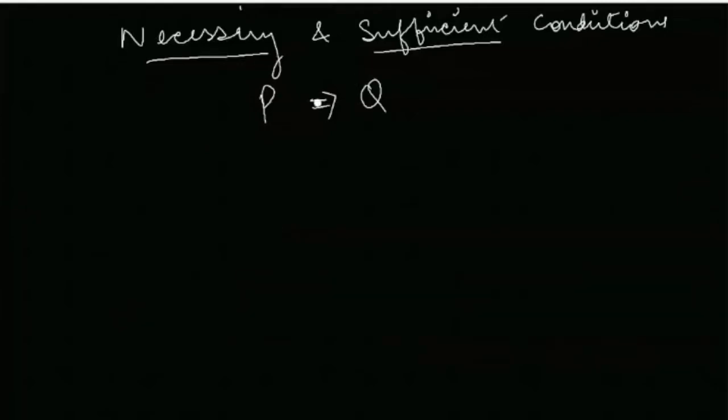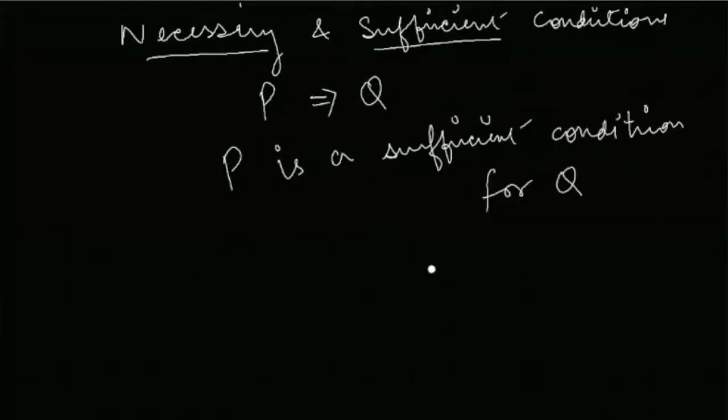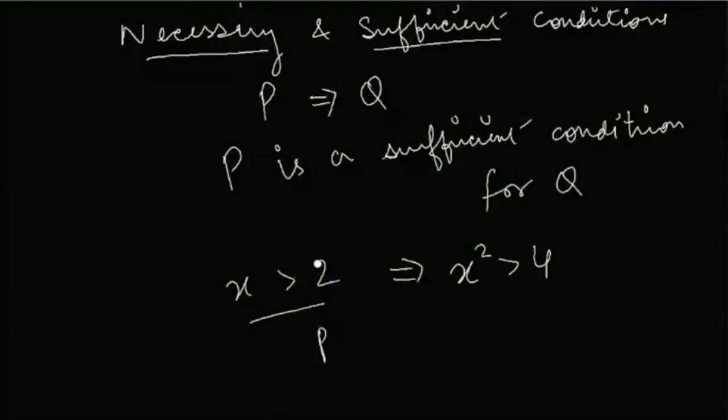Okay, so when I say that P implies Q, in a way I'm saying that P is a sufficient condition for Q. For example, if I go back to the same example where I said that if x is greater than 2, then x square will be greater than 4, I'm saying that P, x greater than 2, is sufficient for this to hold true.